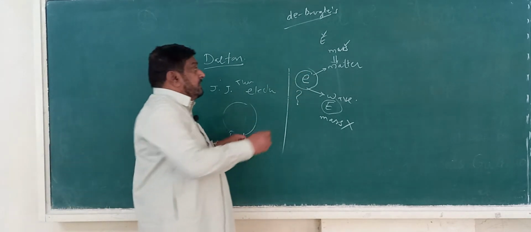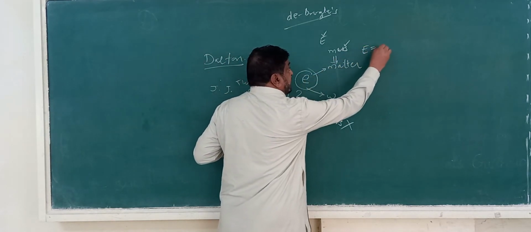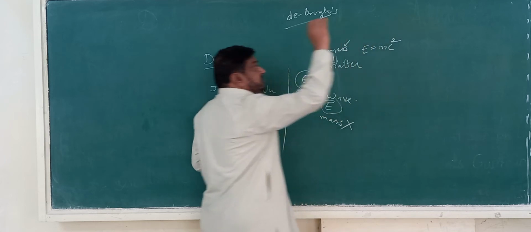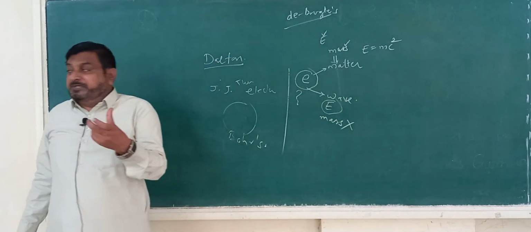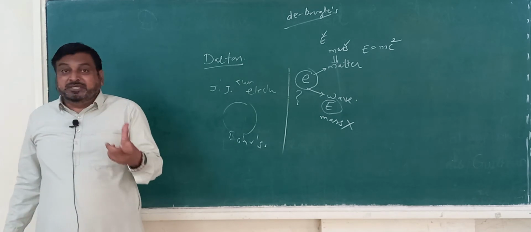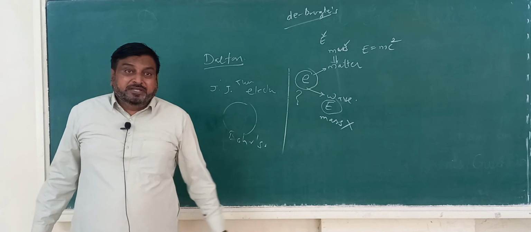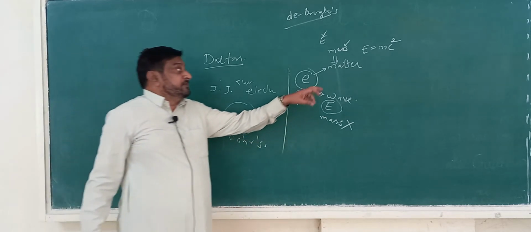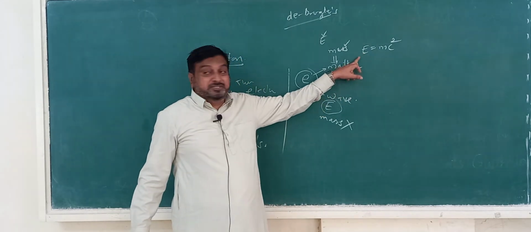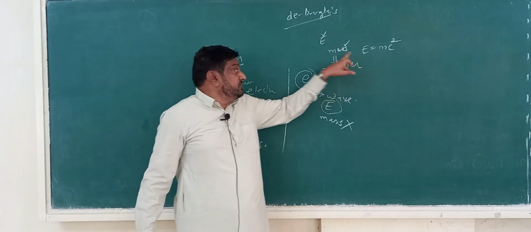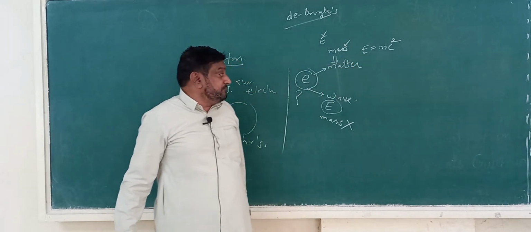Assuming that the electron is a material particle, it means that it possesses mass, c is the velocity of light, and its energy can be calculated by using Einstein's equation, E equal to mc square.